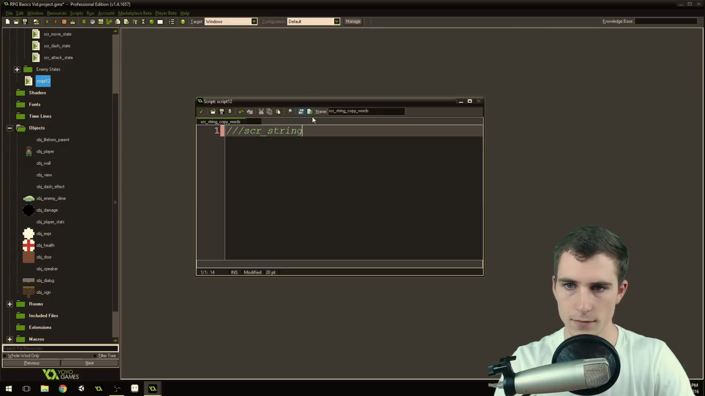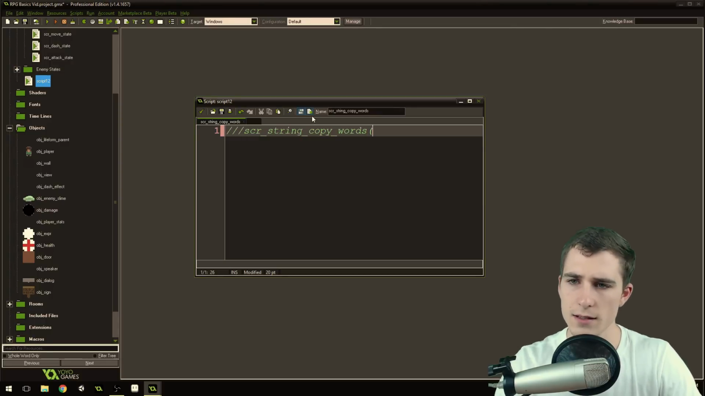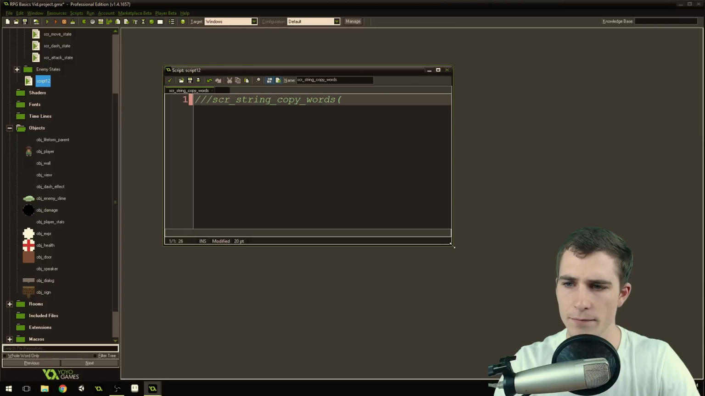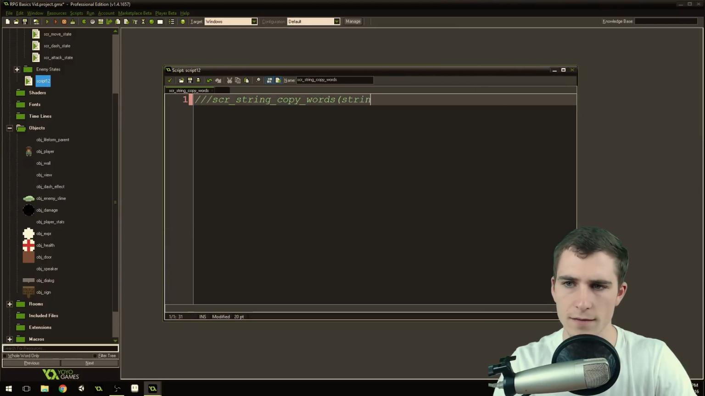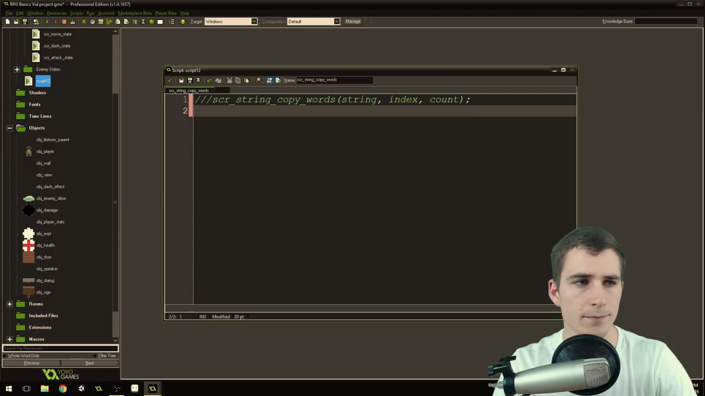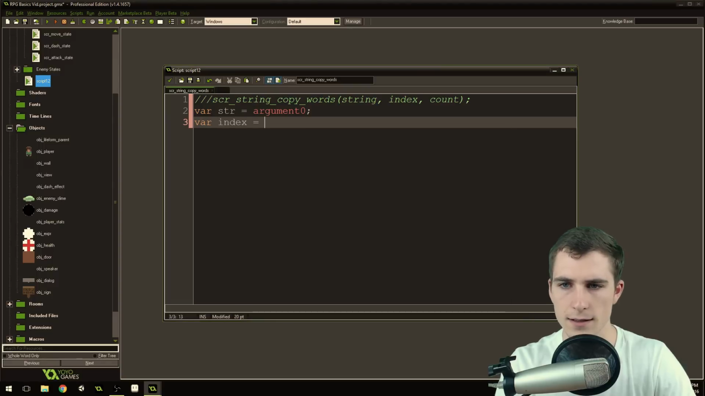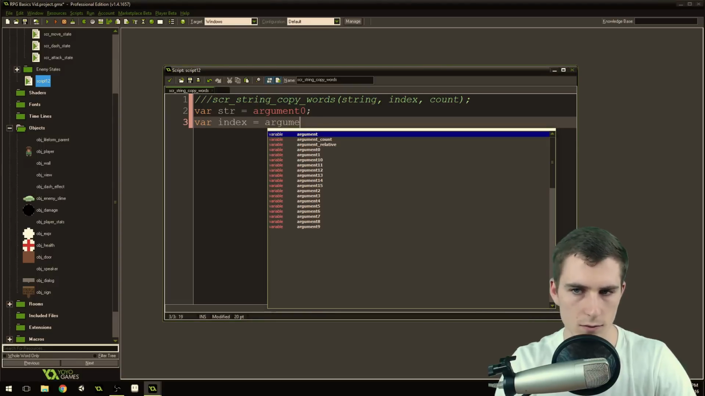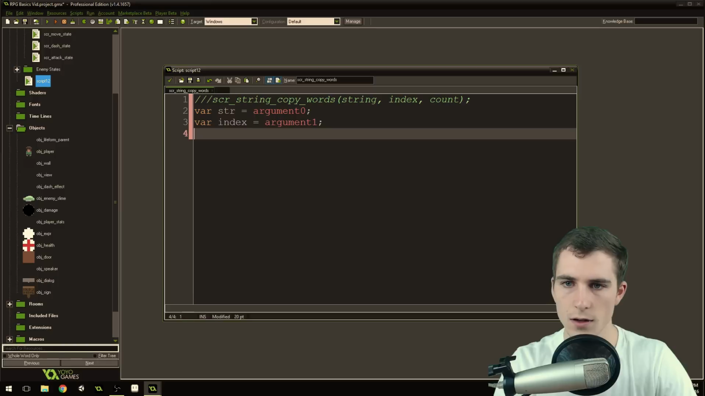String copy words. Now this script is going to take a string, an index, and a count. And we'll talk about what those do. Var str equals argument 0. Var index equals argument 1. Oops, argument 1. Var count equals argument 2.